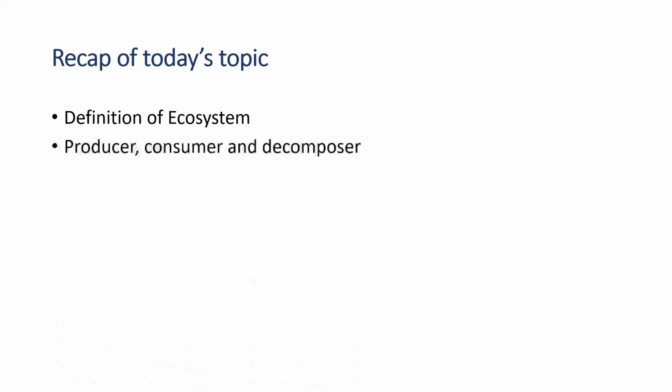Alright students, congratulations, we're done with today's topic. Before we move to the smart answer, let's do a recap of what we studied today. First of all, we studied the definition of ecosystem. What is ecosystem? It is the interaction of living things with their non-living surrounding. And then we studied the producer, consumer and decomposer, and their roles and responsibilities in a food chain and food web. And we studied the energy transfer that occurs from one organism to another in a food chain and also food web.